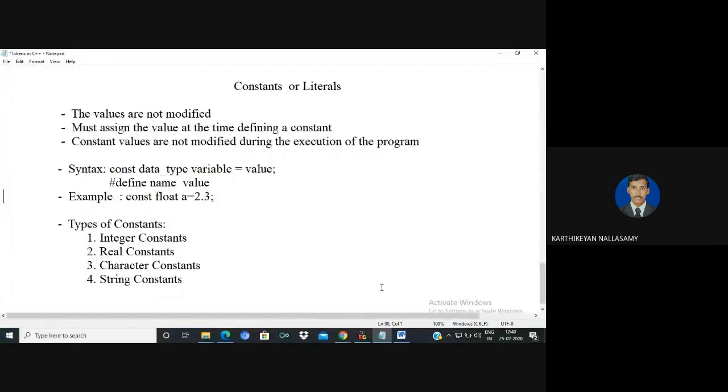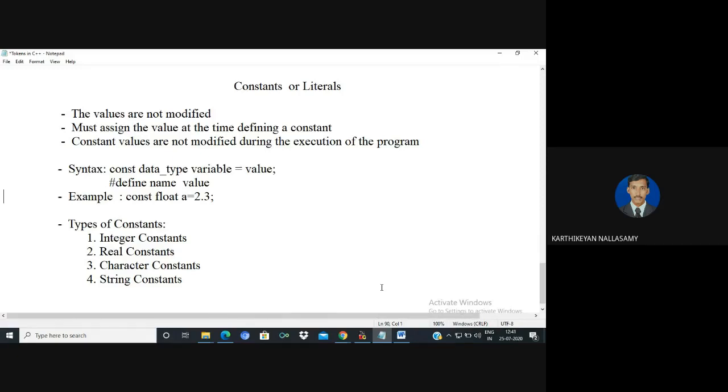In this video, I am going to explain the concept of constants or literals. We know that constants or literals are one of the tokens in a programming language. In a previous video, we had a discussion on variables. We know that the value of a variable can be changed at any time. So constant is the opposite terminology for a variable.